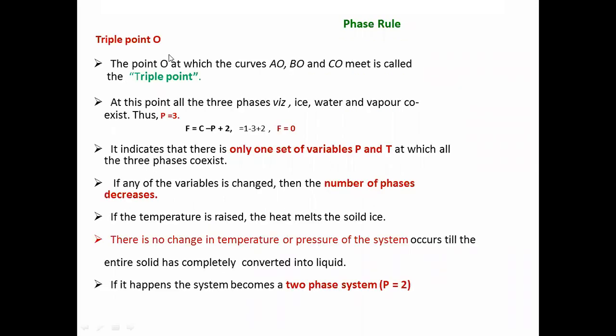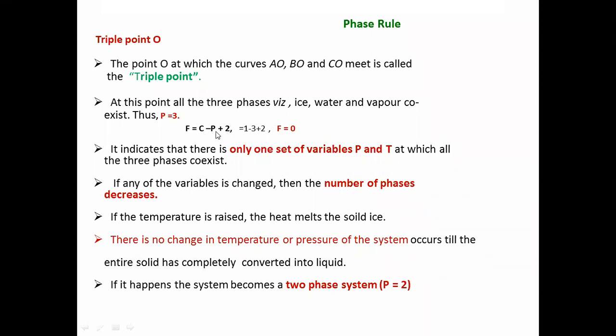The triple point is a very important point, where all the curves OA, OB, OC merge at a single point O. The point O at which the curves OA, OB, and OC meet is called the triple point. At this point, all three phases, that is ice, water, and vapor, coexist. Here, P equals 3. So as per the phase rule, F equals C minus P plus 2.